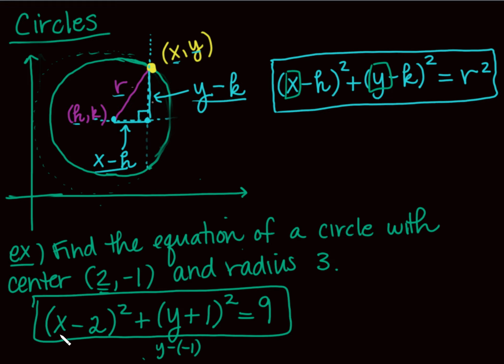Any point on the circle will satisfy this equation right here. It has to, based on the definition of this circle. Likewise, any ordered pair that I can find that satisfies this equation right here is guaranteed to be on my circle. If I wanted to graph this guy, let's see if we can graph this.